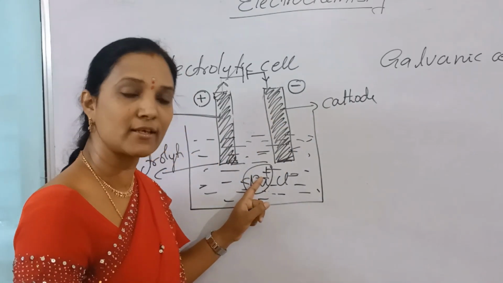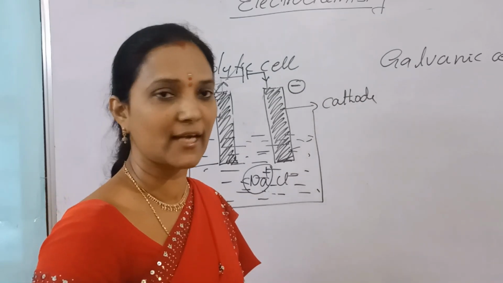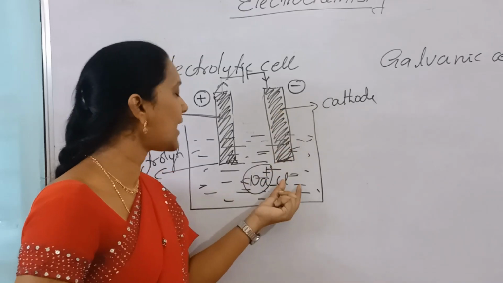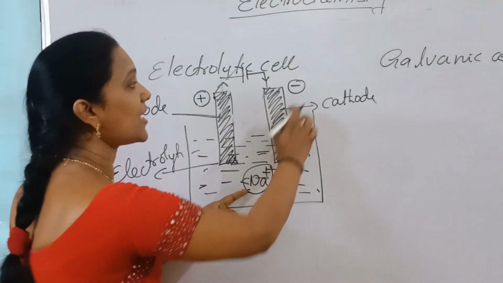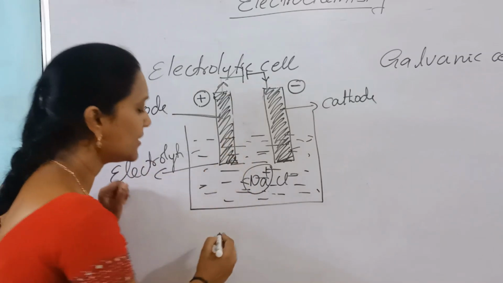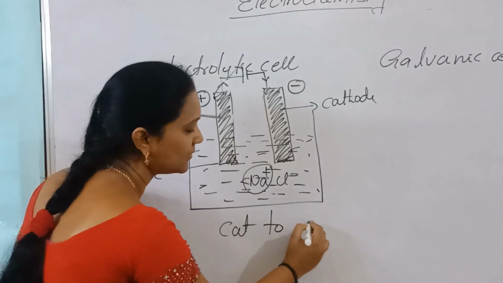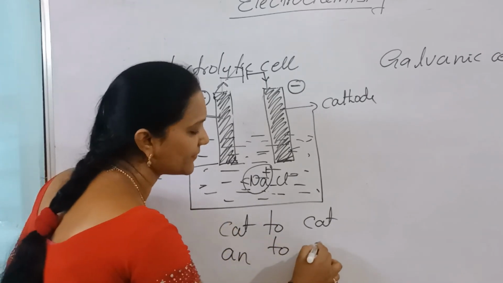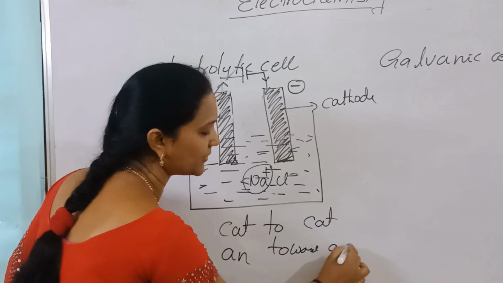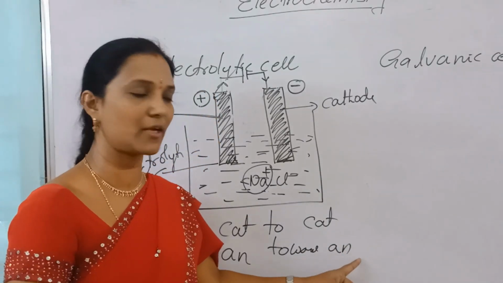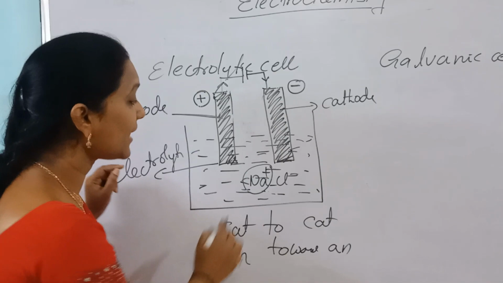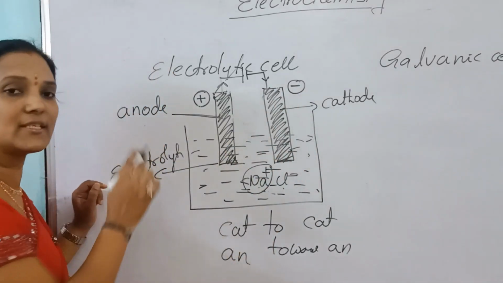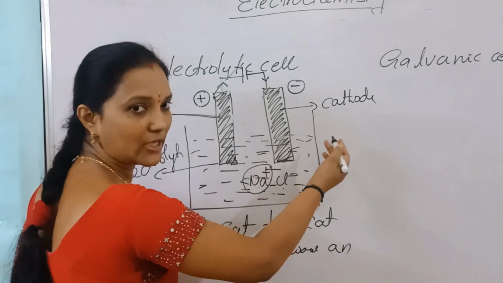Cation is positively charged. Cations, anions. A positively charged ion is a cation and a negatively charged ion is an anion. Cation migrates towards cathode and anion migrates towards anode. Oppositely charged electrodes, see this. Cation migrates towards cathode. Anion migrates towards anode. Cation means positive, cathode is negative. Anion is negative, anode is positive. So ions migrate towards oppositely charged electrodes.